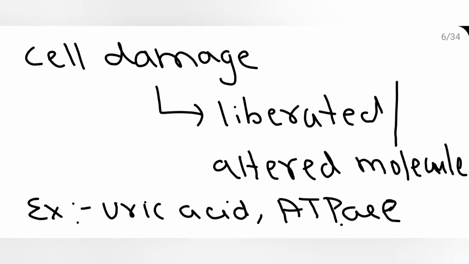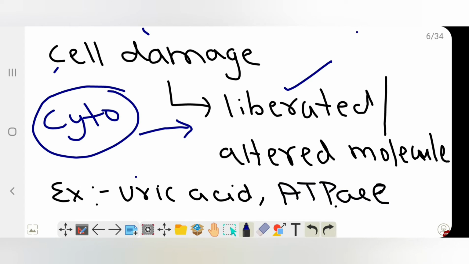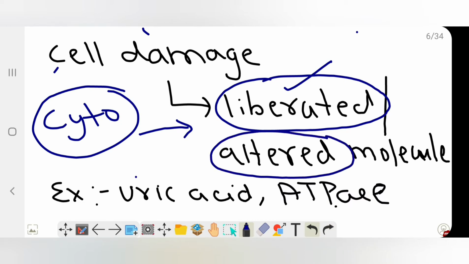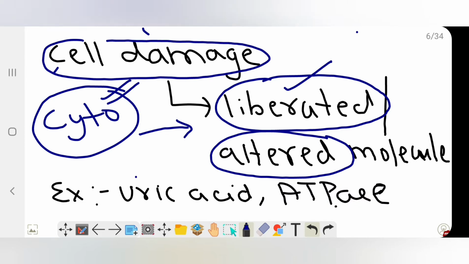So next, after cellular receptors, how is cell damage recognized? Cell damage liberates certain substances, or a molecule gets altered because of the damage. So they are recognized by certain cytosolic receptors. That's how cell damage is recognized in inflammation. For example, uric acid, which is due to DNA breakdown, or ATP due to damage of mitochondria. These substances are liberated, thereby it is recognized and inflammation begins.